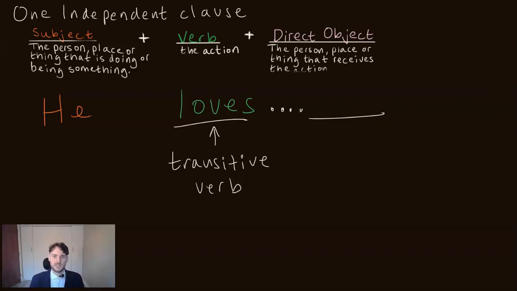Which leads us to our next combination. So, for argument's sake, let's say he loves her. Now, her, the object, is the person, place or thing that receives the action. So, transitive verbs must take a direct object.